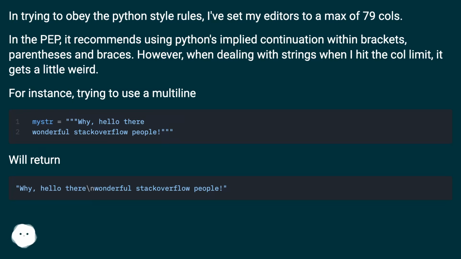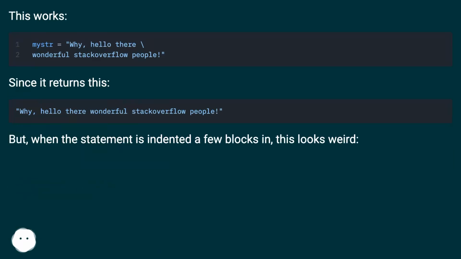For instance, trying to use a multiline will return this. This works, since it returns this. But, when the statement is indented a few blocks in, this looks weird.